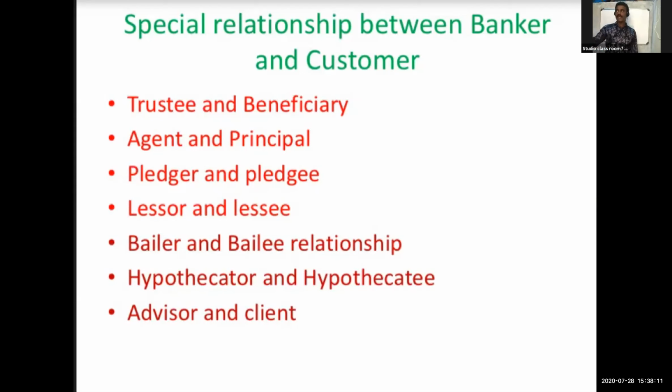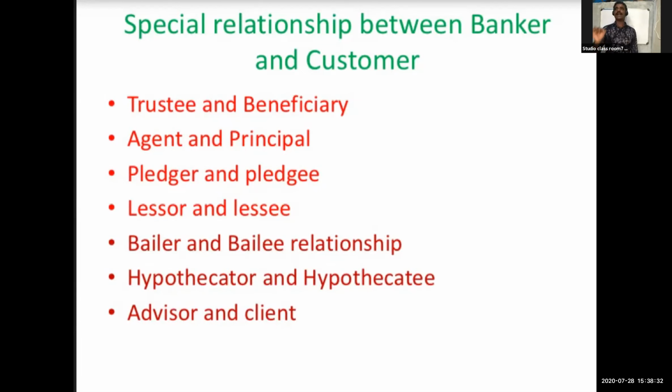Suppose I give my property to the bank for the purpose of dealing, then the bank becomes the trustee and I become the beneficiary. I continue to be the owner of these properties.